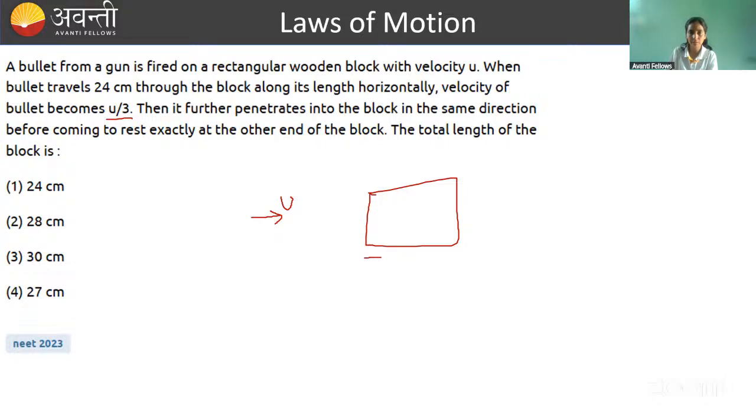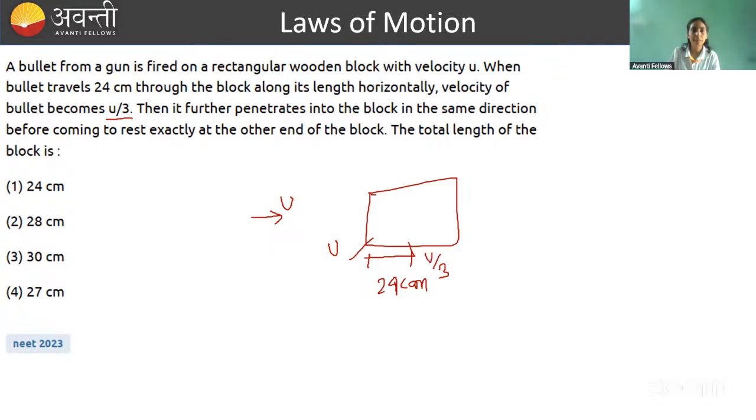This bullet travels horizontally up to 24 centimeter, and after traveling this distance its speed decreases to u by 3. So here its speed was u and here its speed is u by 3. It is happening in 24 centimeter of distance.